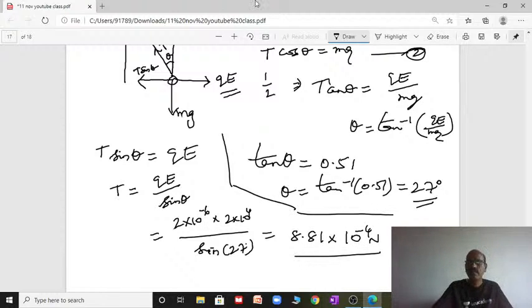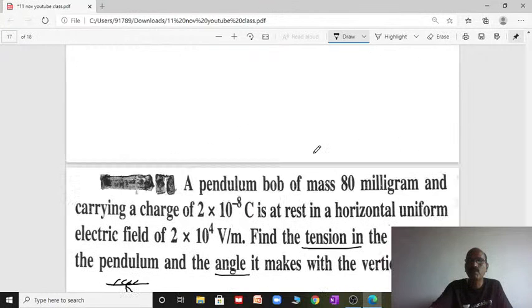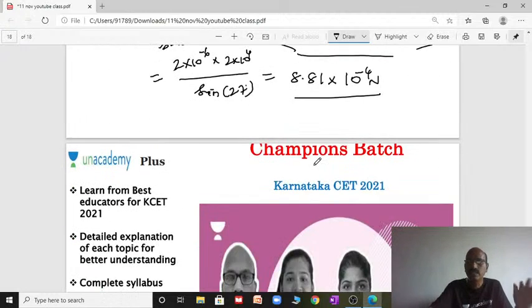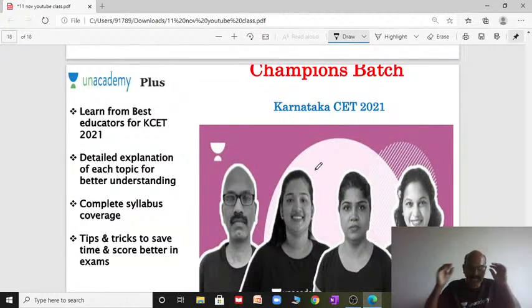So today we discussed electric field intensity concept. I hope these problems will be very helpful for you for all the competitive examinations. This concept you understood today clearly.